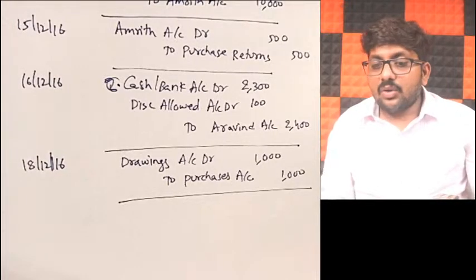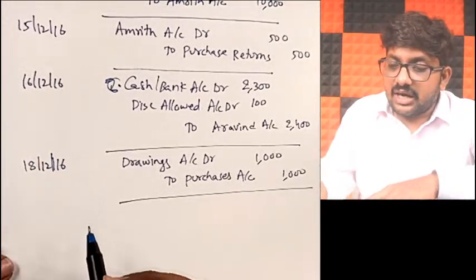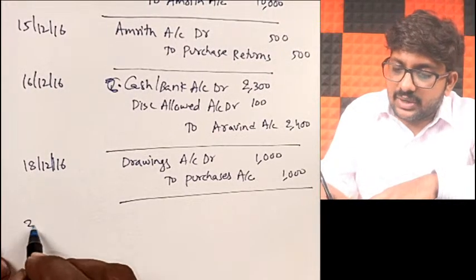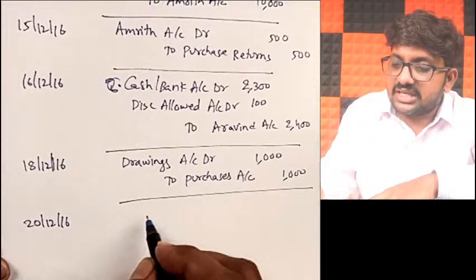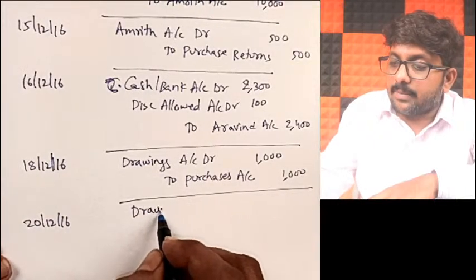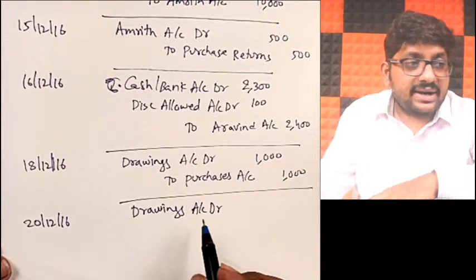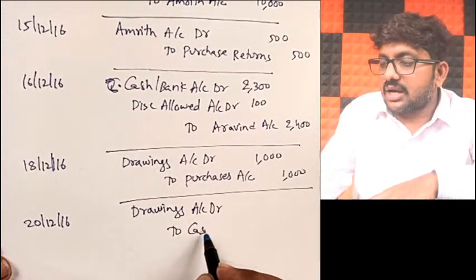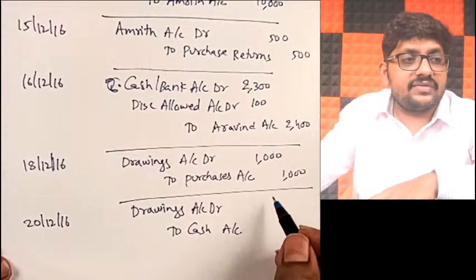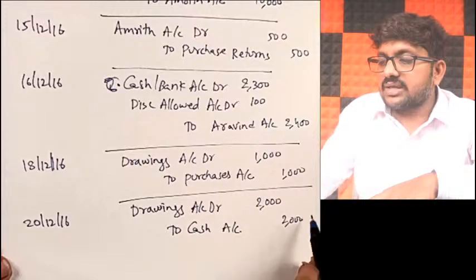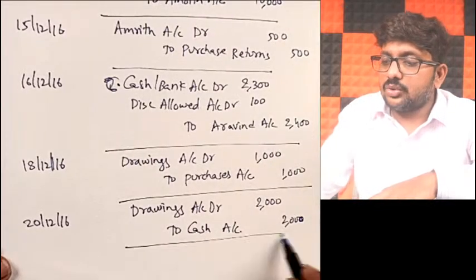Very good. Now, what is happening over here, my dear friends? On 20th of December 2016, he has drawn money from the business. So I'll call it drawings account debit. Cash he has withdrawn. Drawings account debit to cash account. How much did he withdraw? 2,000 rupees he has withdrawn. So I'll take it as drawings account debit to cash account, 2,000 rupees.